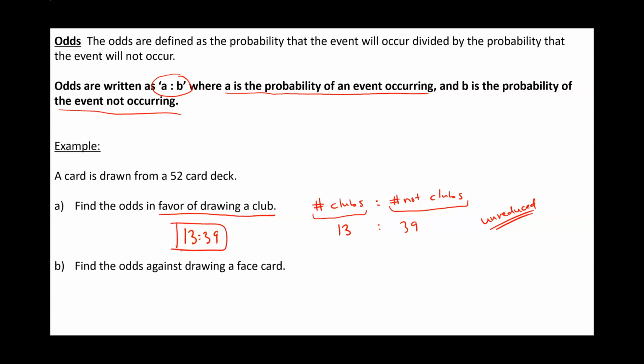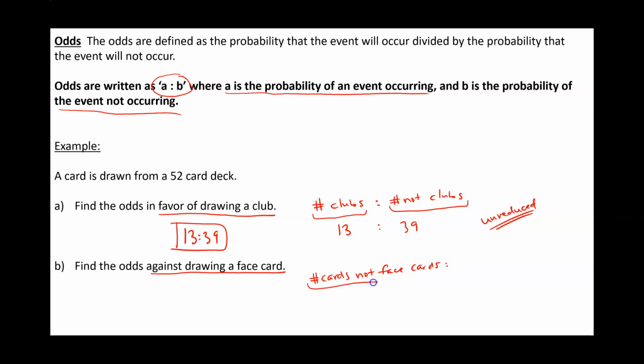Now find the odds against drawing a face card. Now against a face card, it means that our first event is going to be the number of cards, now remember, it's against, so the number of cards that are not face cards.